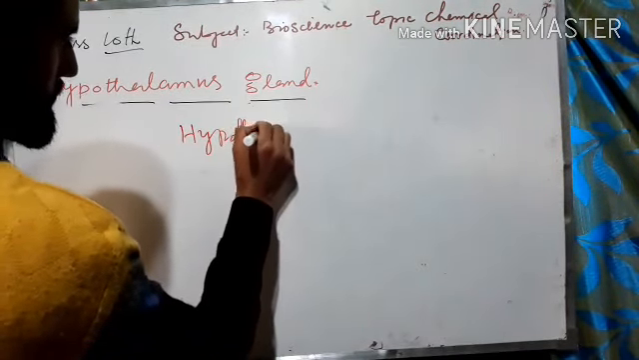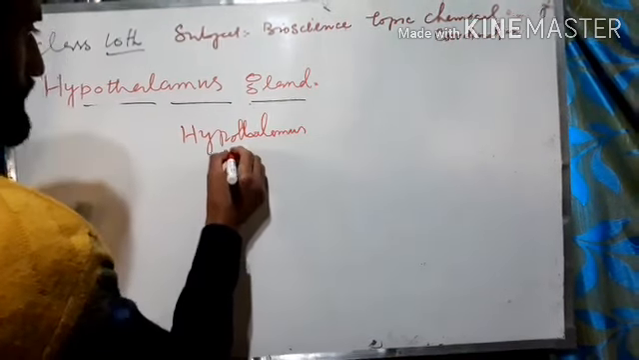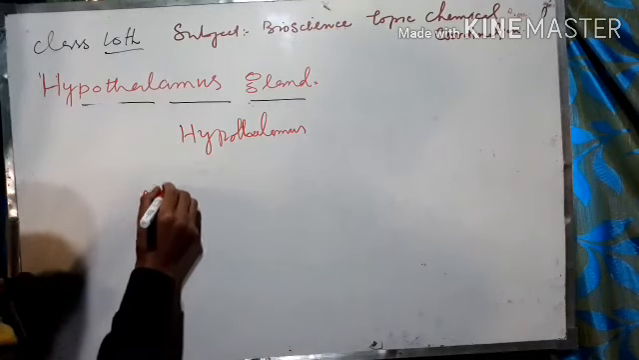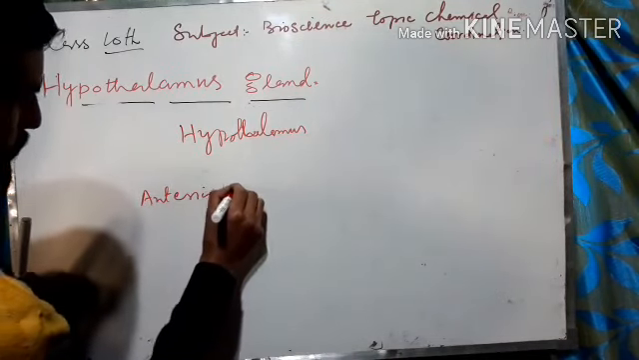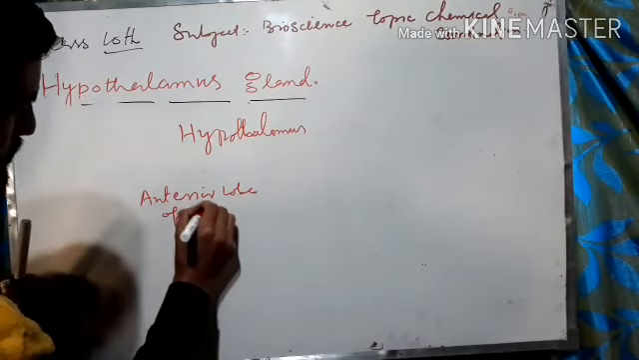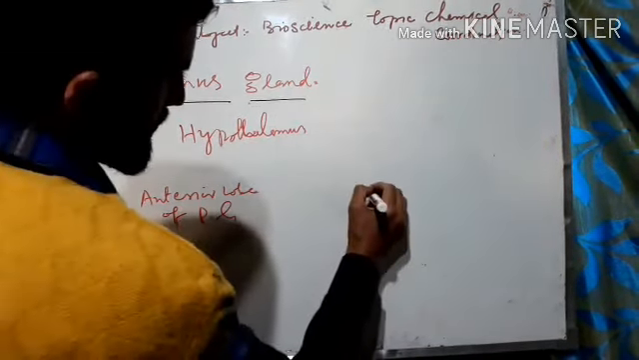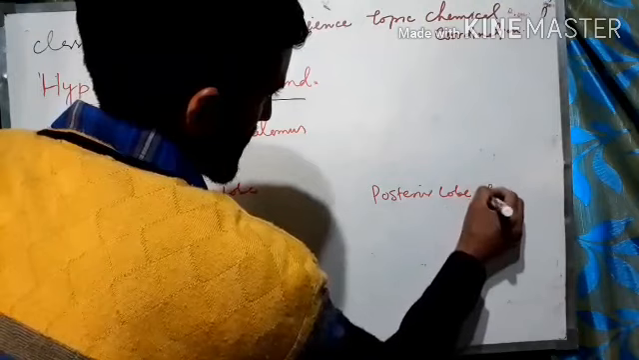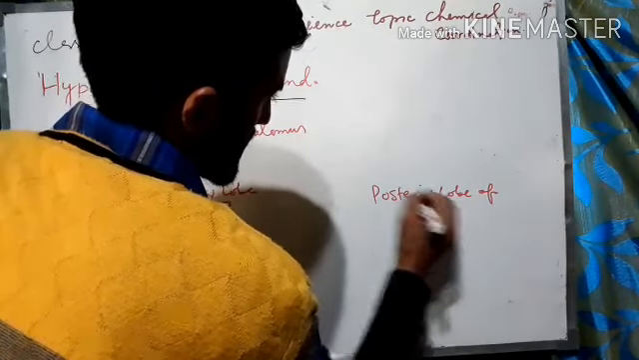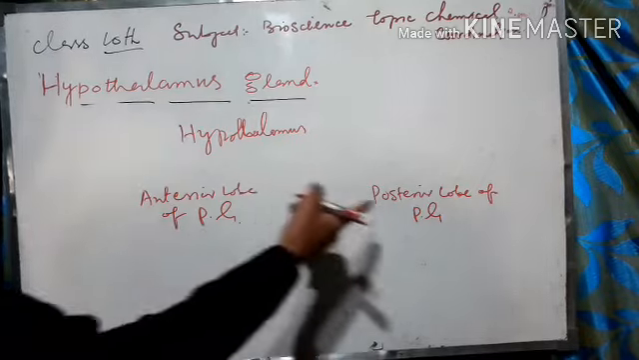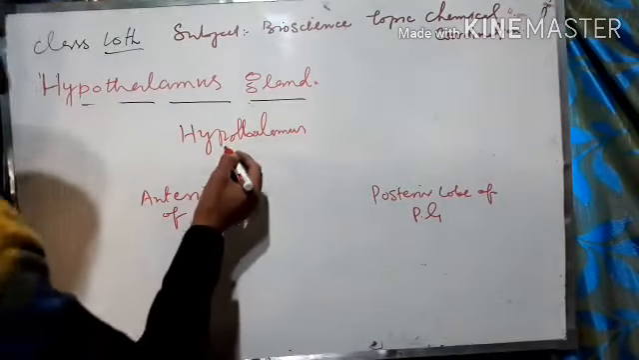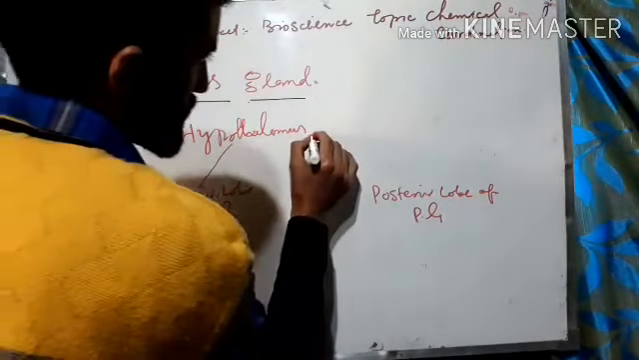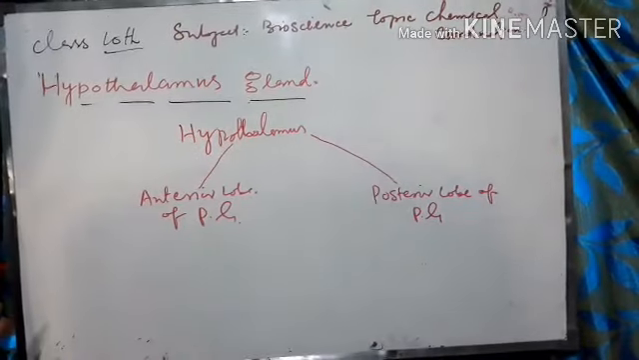This is the hypothalamus. Suppose this is the anterior lobe of the pituitary gland. This is the posterior lobe of the pituitary gland. Anterior lobe of pituitary gland, posterior lobe of pituitary gland. Now, the hypothalamus has to transport neurohormones to this part. It also has to transport neurohormones to this part.